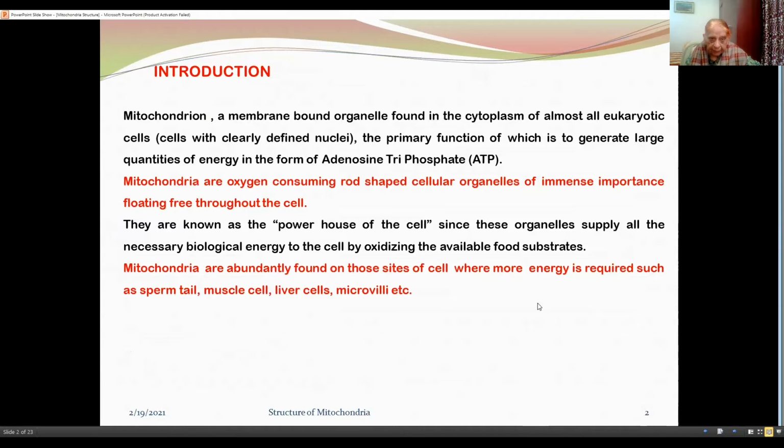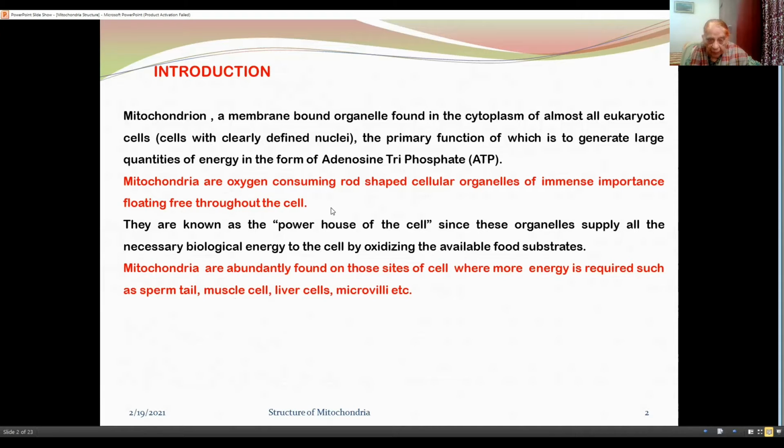Now, mitochondria are membrane-bound organelles in the cytoplasm of almost all eukaryotic cells, cells with clearly defined nuclei, the primary function of which is to generate large quantities of energy in the form of adenosine triphosphate.